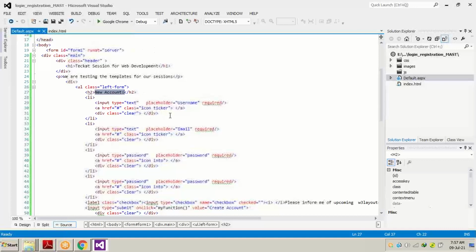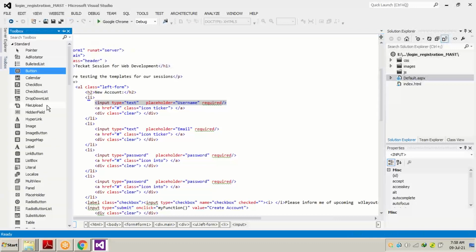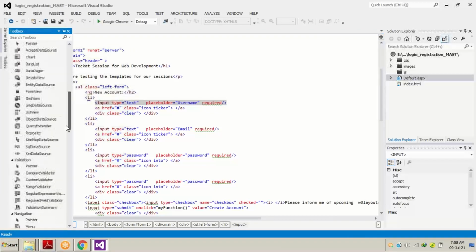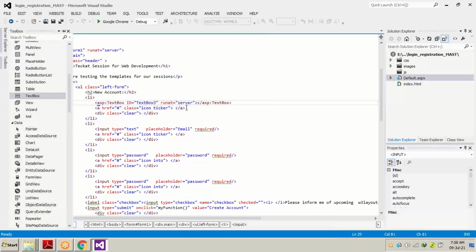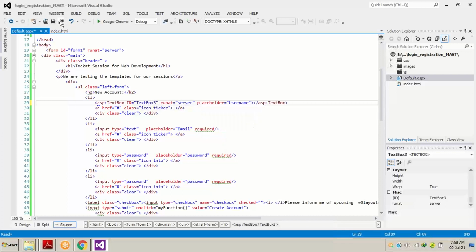Now below the header tag, you can find that it's written inside the anchor tag. There's an input text box which has the placeholder username. So what we are going to do is just copy the placeholder because we don't have to write it again. We will copy the input tag from start to end, click on the text box so that it replaces the existing one, and then paste the placeholder.